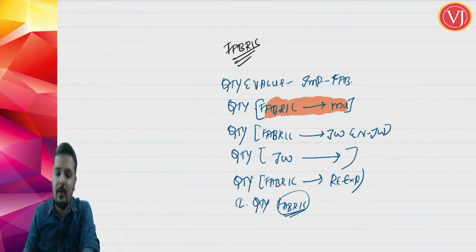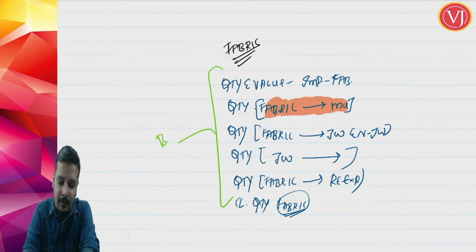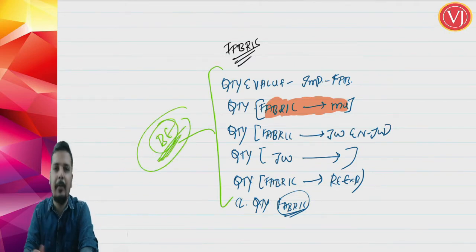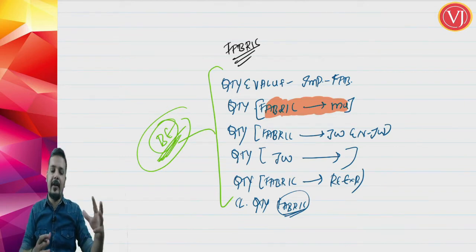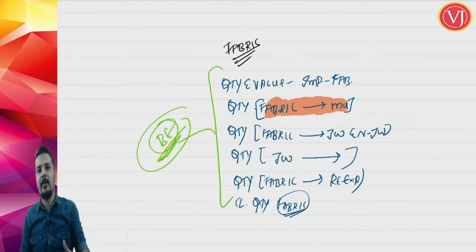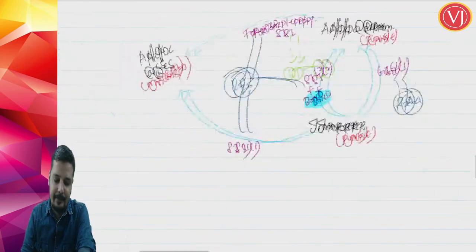So these are the accounts that you have to maintain, and friends, these accounts have to be maintained bill of entry wise. For each bill of entry you have to maintain it separately. So if I am importing 10 consignments, 10 bills of entry, I have to maintain the same for each bill of entry.